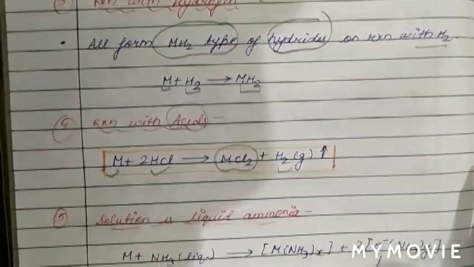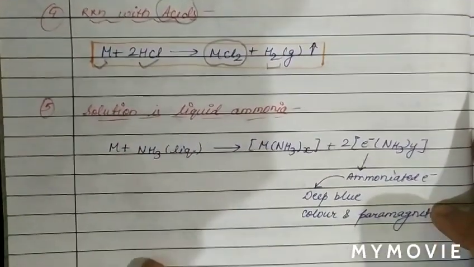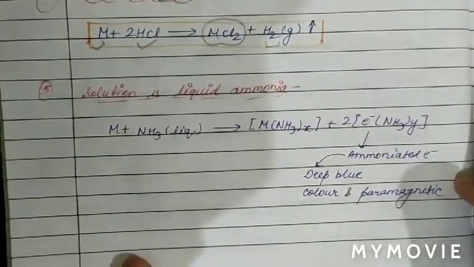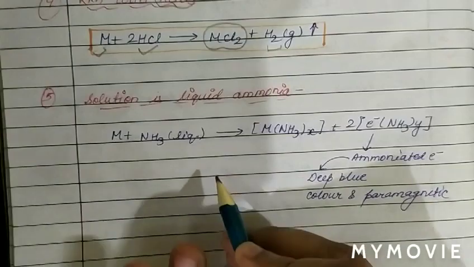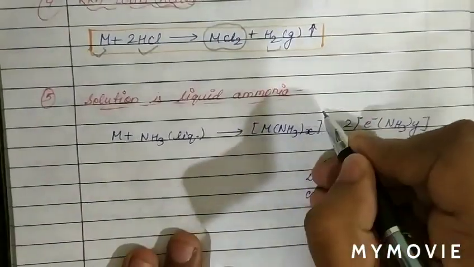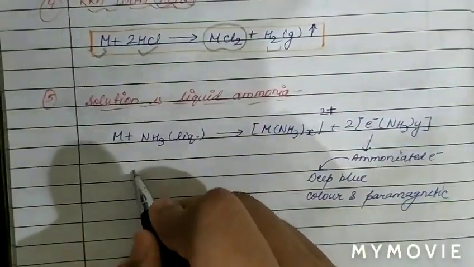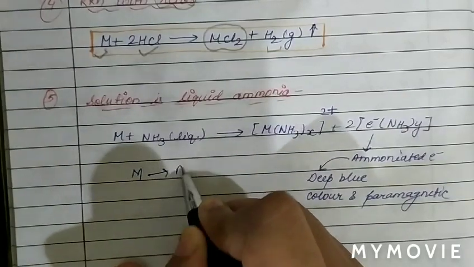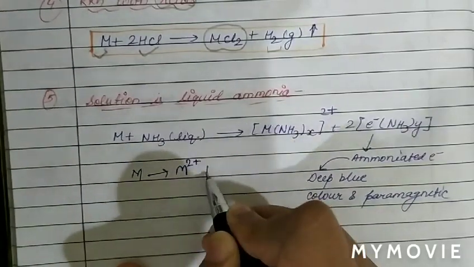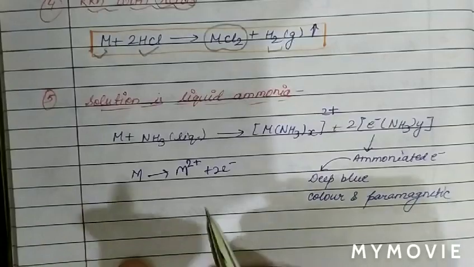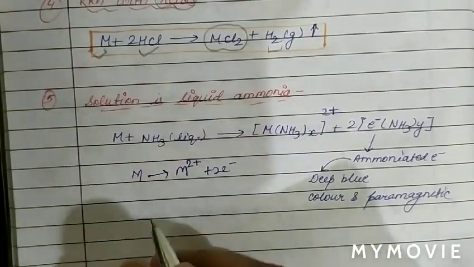Now see the solution of alkaline earth metals in liquid ammonia. In the case of alkaline earth metals, the metal is a divalent cation. The reaction is M plus (x+y) moles of ammonia.